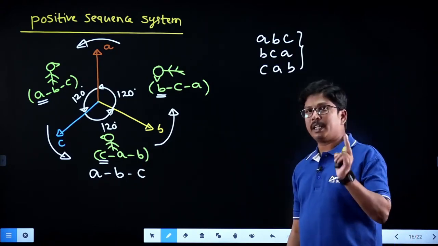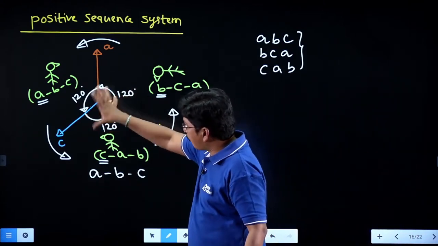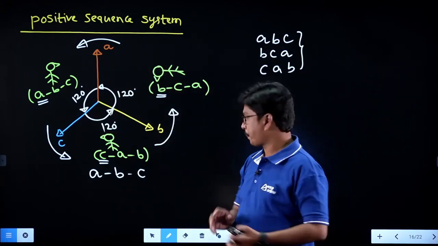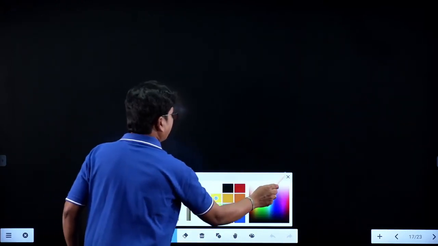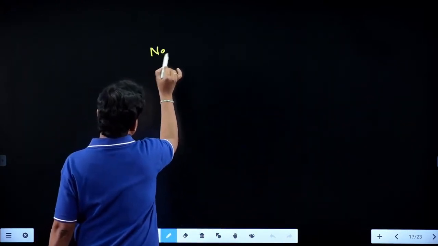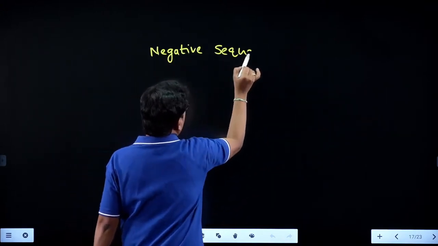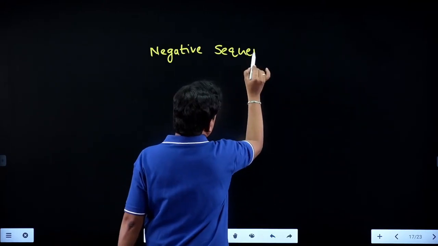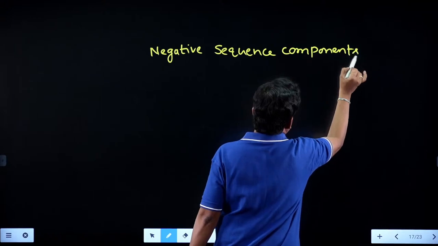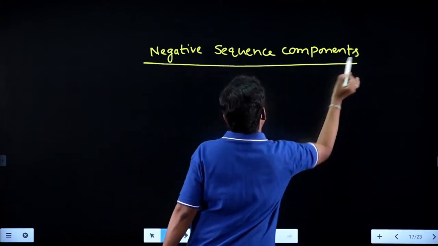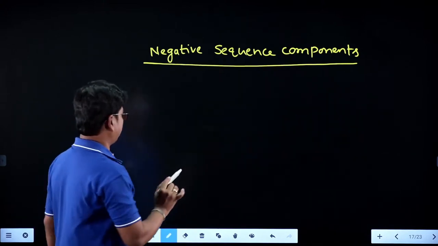Actually, according to the definition of negative sequence components, the negative sequence components will rotate in opposite direction to that of the positive sequence components. According to the definition, these will rotate in opposite direction to that of the positive sequence, right?